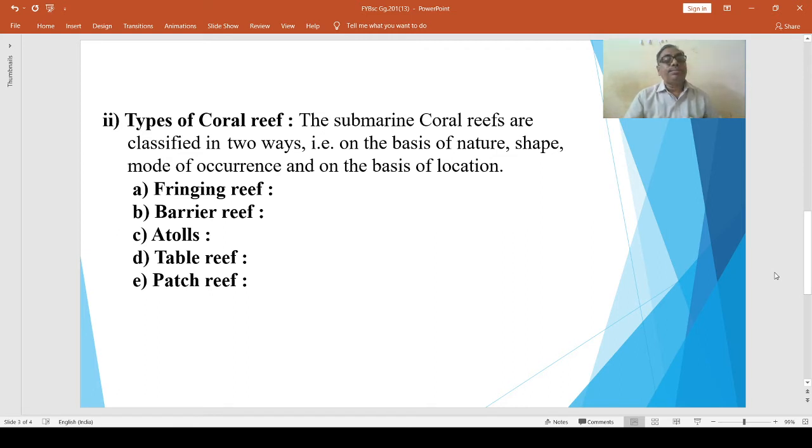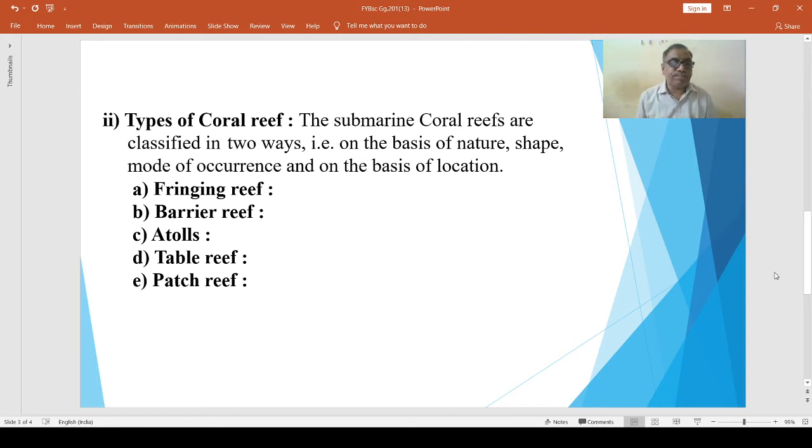Here, the principal reef types are fringing reef, barrier reef, atolls, table reef, and patch reef.